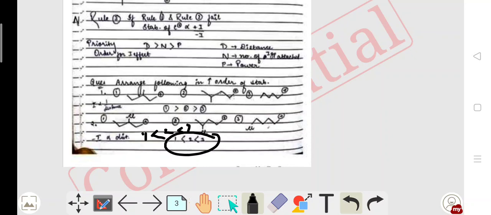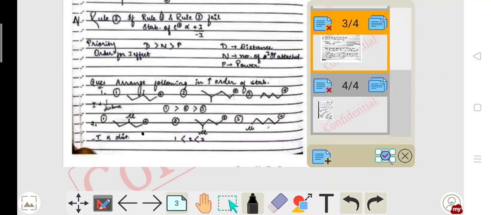In my further pages I will discuss more questions, but before that, you have to try yourself: what is D and how it influences, what is N, the number of groups, and what is P, that means the power of the group, whether it is a withdrawing group or a donating group. These three will develop your concept.